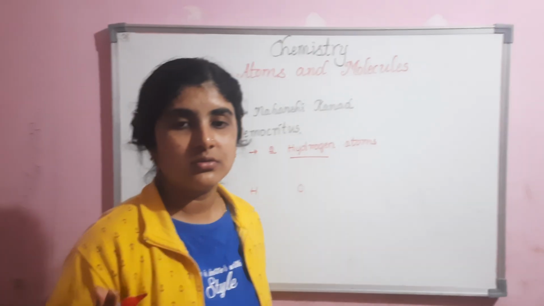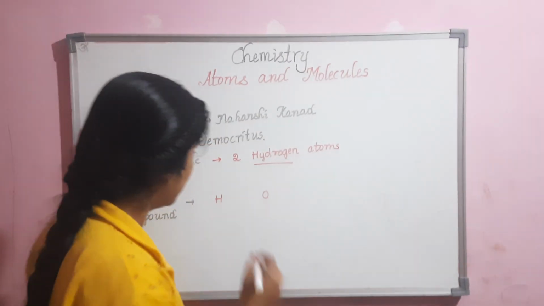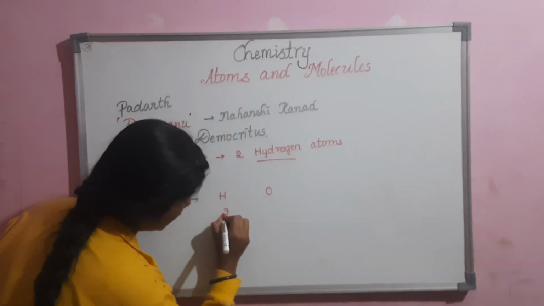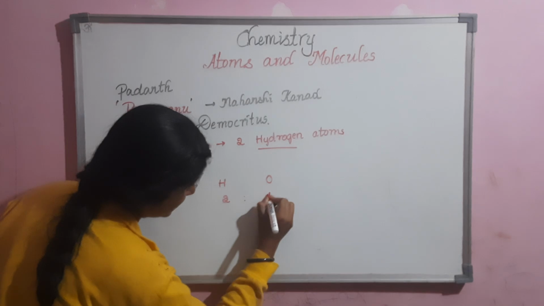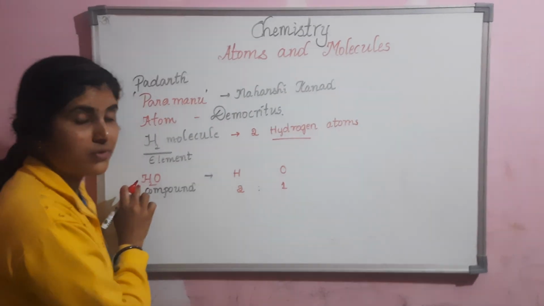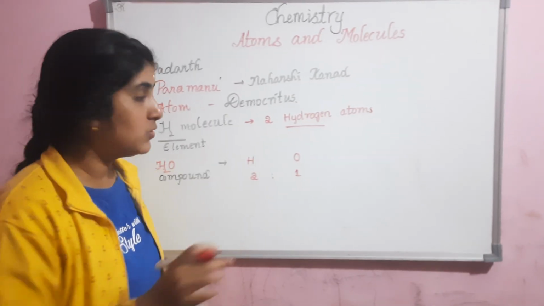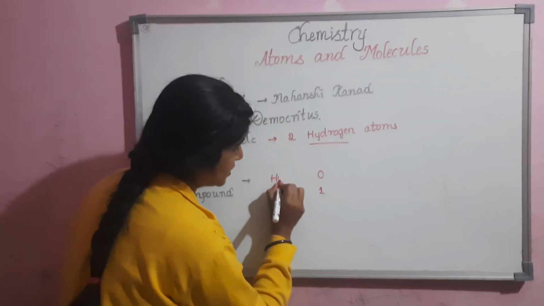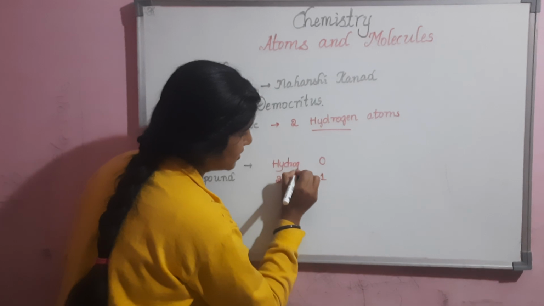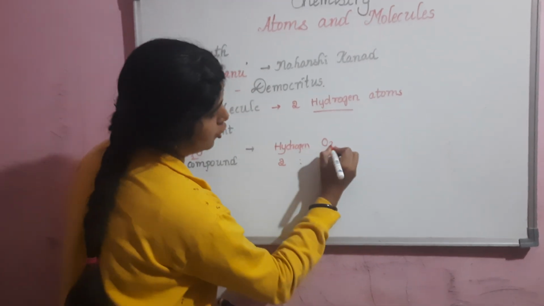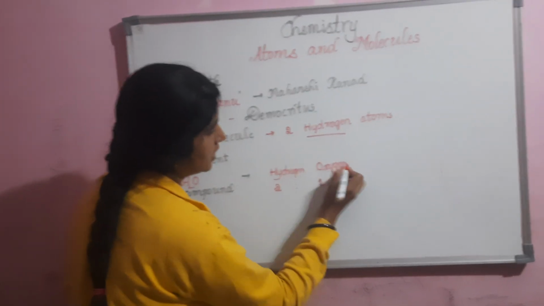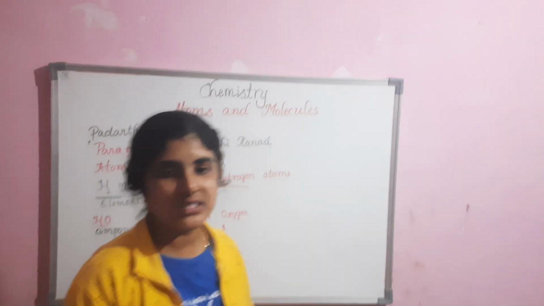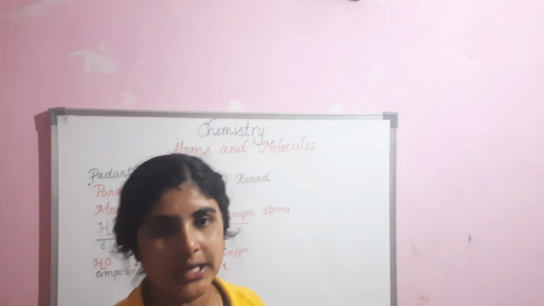Two or more elements are involved here, correct? Hydrogen and oxygen are chemically combined in the ratio 2:1. The chemical formula of water is H2O: 2 atoms of hydrogen and 1 atom of oxygen. So we consider this a compound.